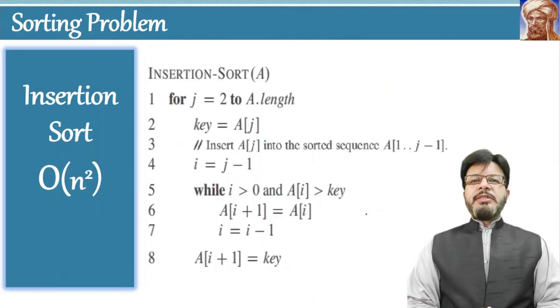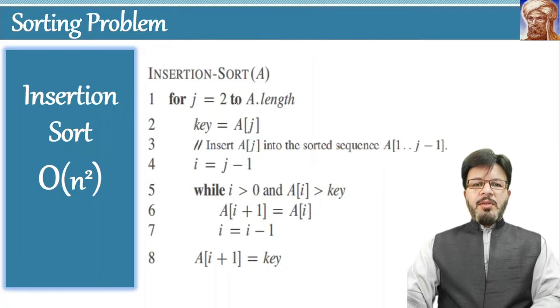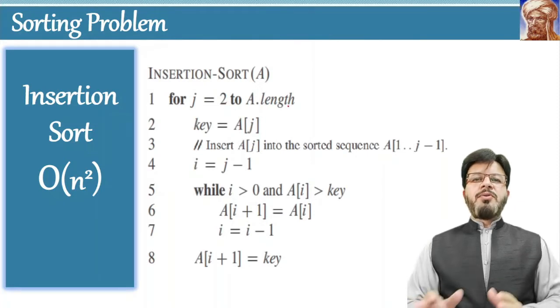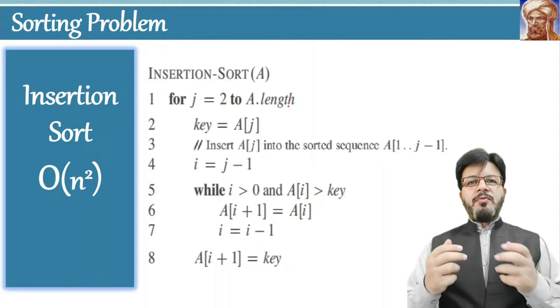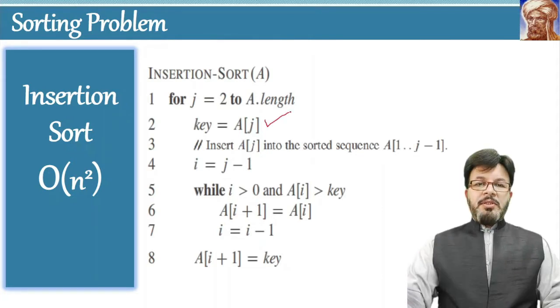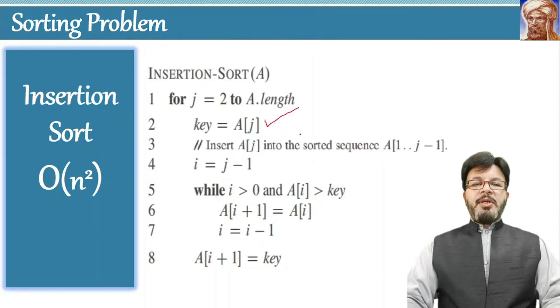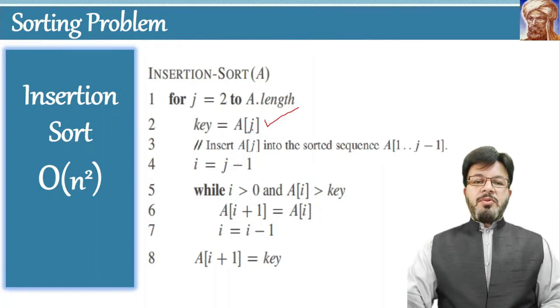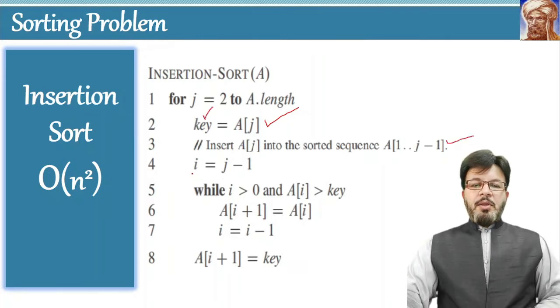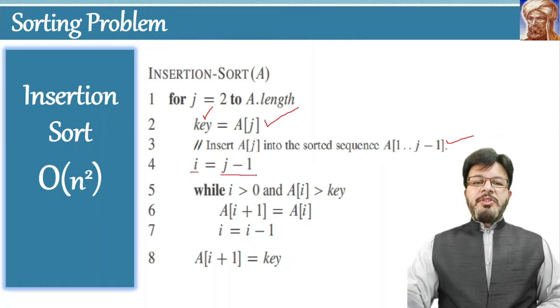Now is the time to understand the algorithm. There is a for loop. This for loop starts from the value 2, as we have already said that there is no need to sort one element. We need at least 2 elements. So the algorithm will start from the second element. This instruction will select the element which has to be inserted. So the number at location j is stored in the variable key. Take a variable i and assign it the value j minus 1.